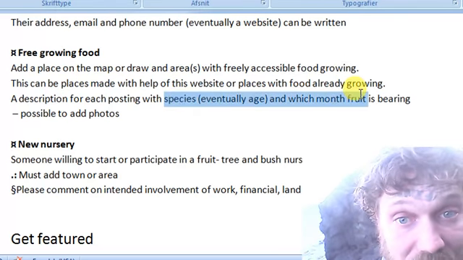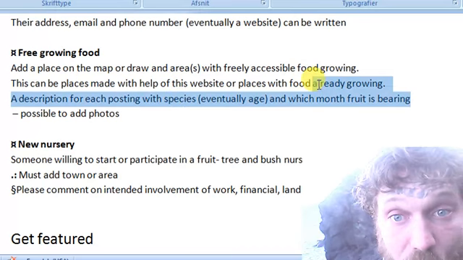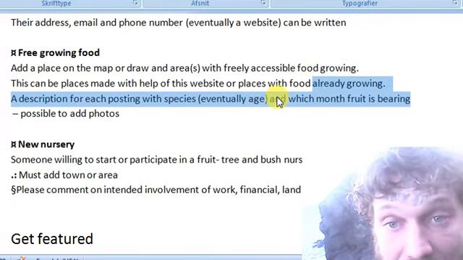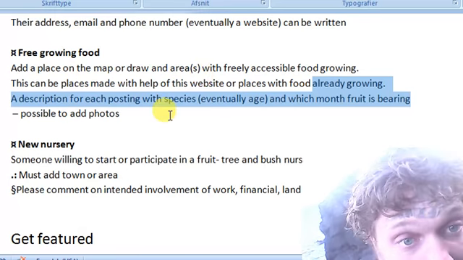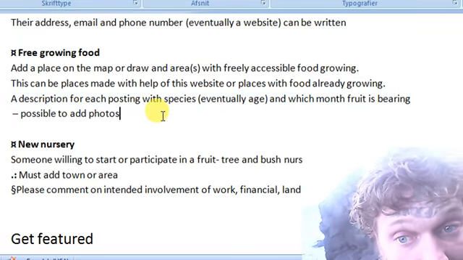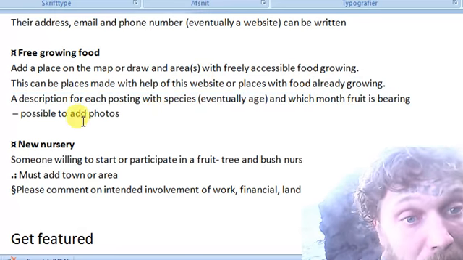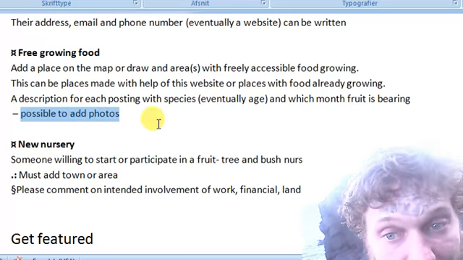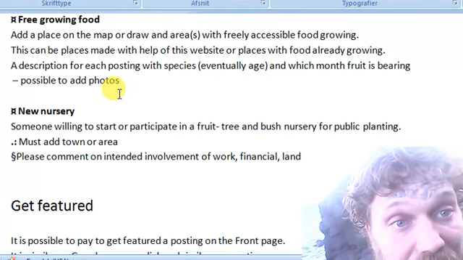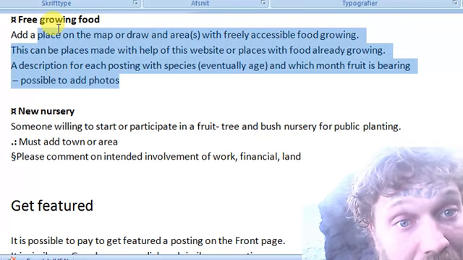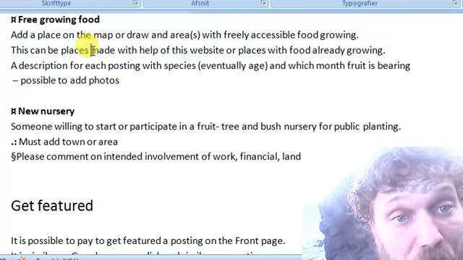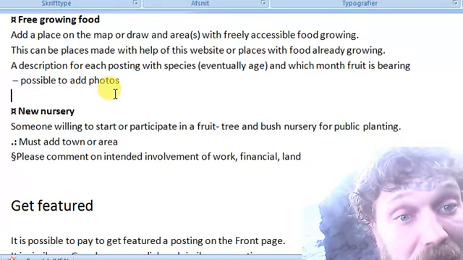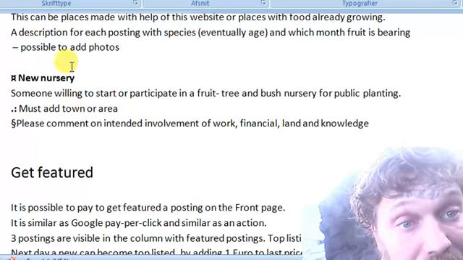So this is information I'm very interested in, and if we could have kind of like a search system in this and filtering, and we'll see. But we start off with a basic, and then get off from there. Possible to add photos, and this will also be fun to see the development of new plots which is made through this website, or even just from current places we can see the area.